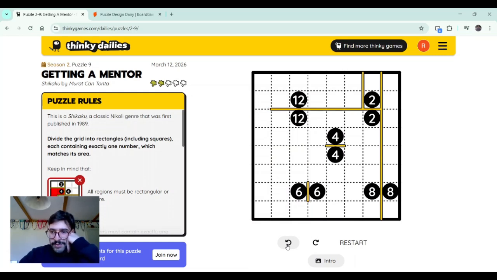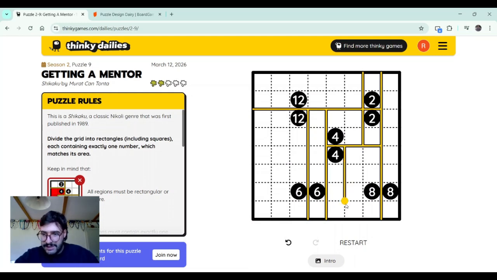There is something weird with this 8 here. Actually, I was wrong. Before I said that this was the only way that this 6 can be, which is wrong. There is another way, which is 1 by 6. Exactly like that. And now it just defines everything else. Nice. We avoided something bad there.